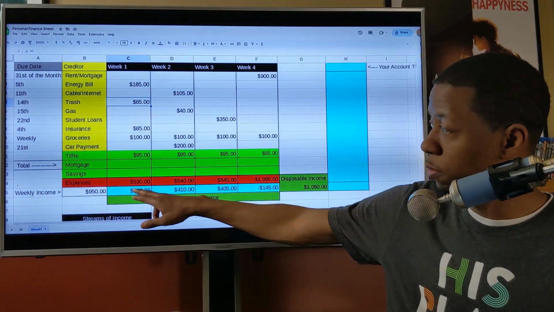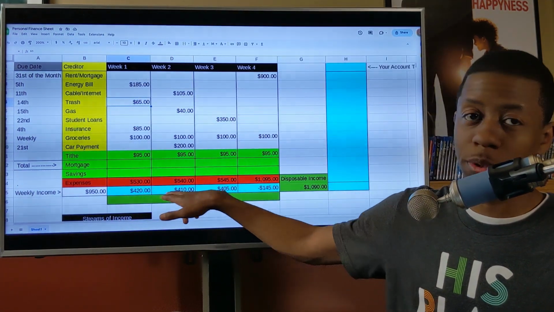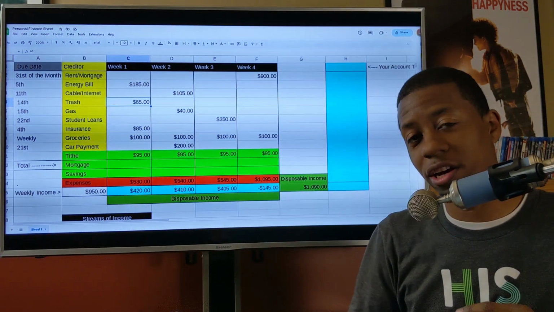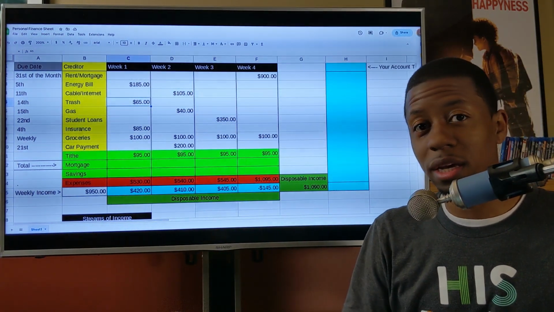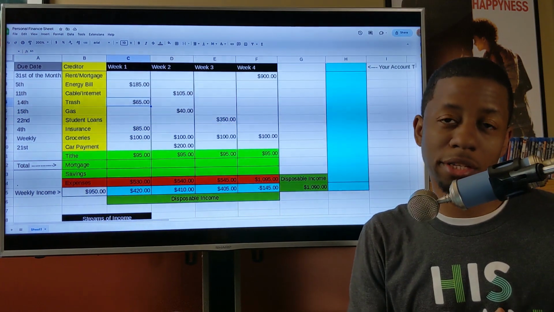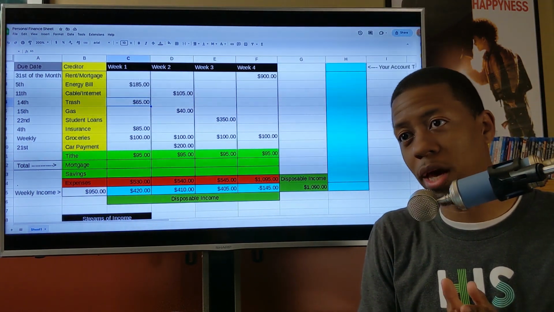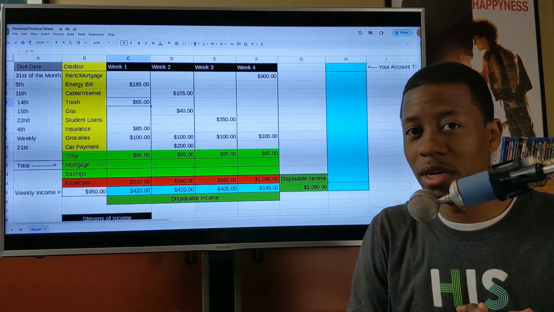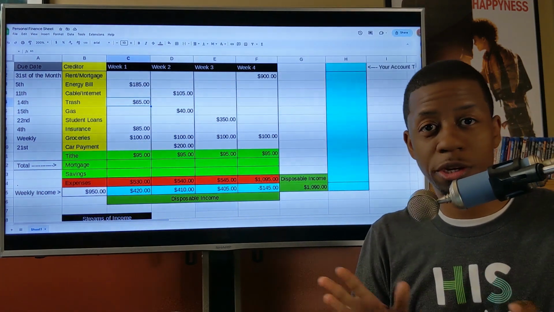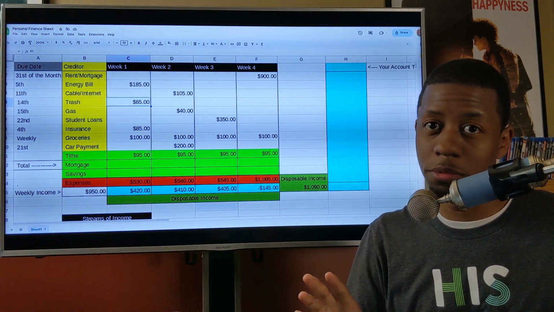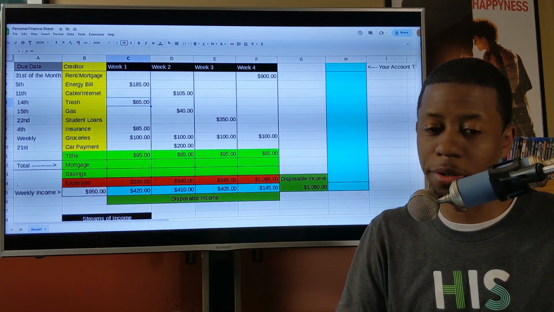Doing that, it gives you the same amount of disposable income. That's the income that you have available to spend however you want to spend. If 1 week you have $400 to spend however you want, and then the next week you only have $100 to spend however you want, you're going to get confused and overspend 1 week and mess the entire month budget up. So you don't want to do that.